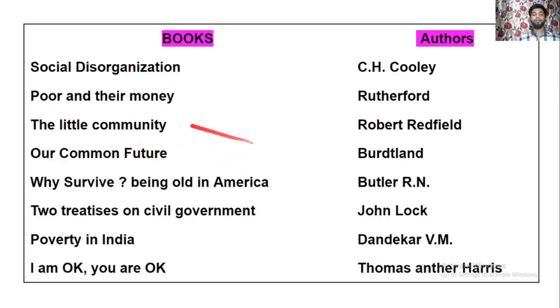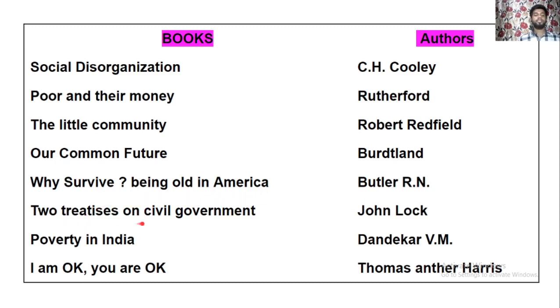Oh, sorry, not Poor Community. The Little Community. Our Common Future was written by Brundtland. Brundtland has written Our Common Future. Why Survive? Being Old in America was written by Butler Robert. Butler has written Why Survive? Being Old in America.